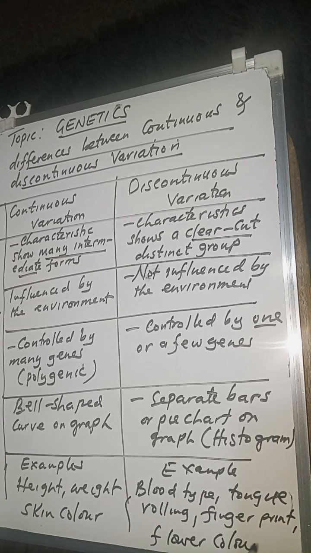The color of the flower is also discontinuous variation. So in an exam, when they tell you to state differences between continuous and discontinuous variation, these are some differences that you can state.